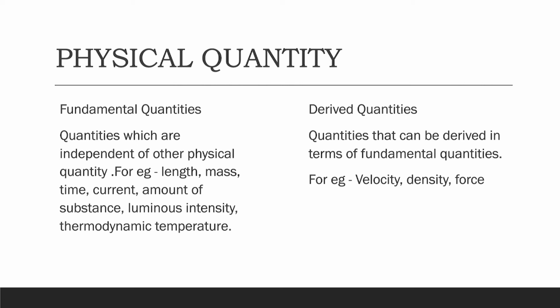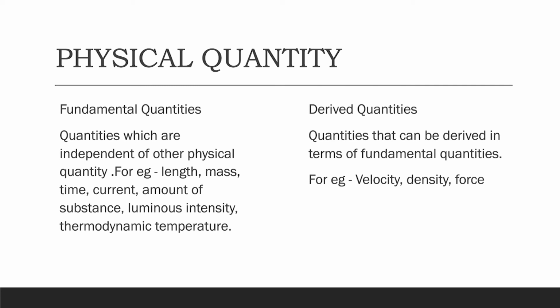However, we have to understand that not all the quantities are independent of each other. For example, if I want to measure the volume of a cuboid, I can express the unit of volume automatically in terms of unit of length. Similarly, if I take the example of density, the unit of density can be easily expressed in terms of unit of mass and volume, which we know can be expressed in terms of length.